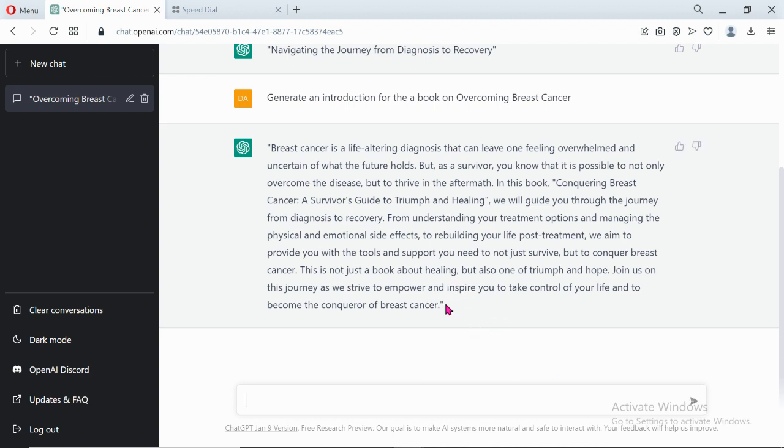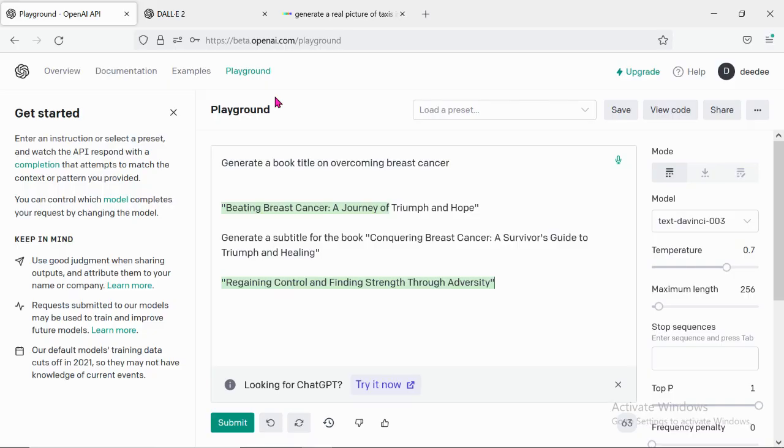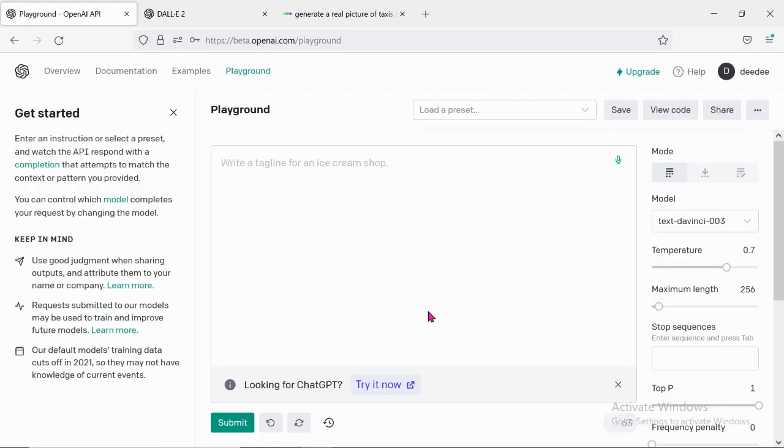Okay. So let's say you are not contented with this and you want more content. You can just click on enter again. Okay, I think this is all from here. But when you ask this in the playground, so this is the playground now, let me delete all this and paste this. Generate an introduction for a book on overcoming breast cancer.